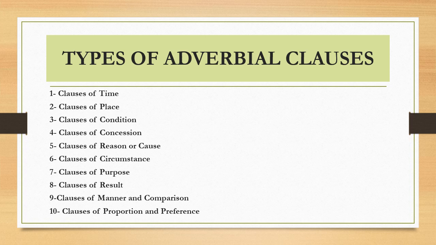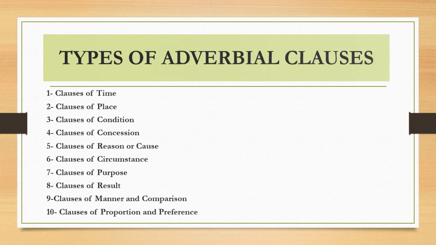You have to memorize them. You have to memorize their spelling, and you have to memorize the clue for each type of clause in order to distinguish it from other types of adverbial clauses. So each clause has a clue. What is the clue? It is the subordinators that introduce that clause. Let us see the first type.